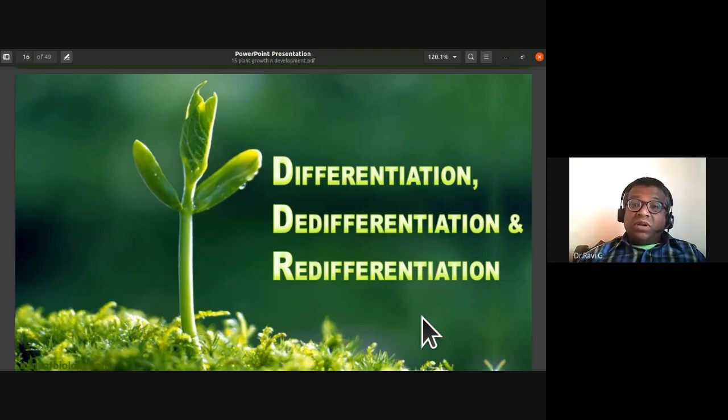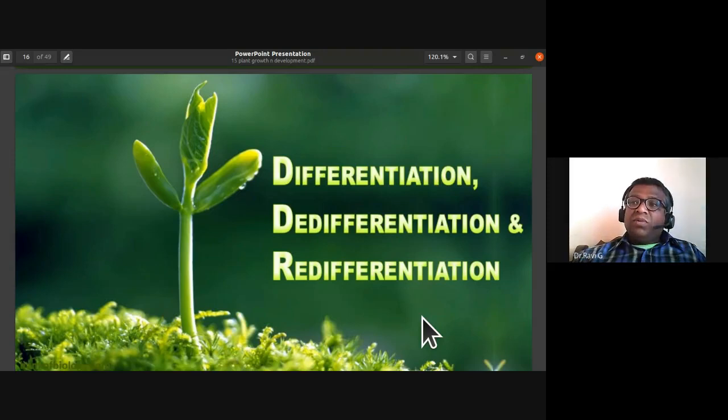So this is what it is. Differentiation: meristematic tissue to permanent tissue; they lose their ability to undergo cell division. De-differentiation: permanent tissue to secondary meristem; there is a regaining of the ability to undergo cell division, especially during secondary growth. And redifferentiation: the secondary meristem which is formed loses its ability to undergo cell division and forms permanent tissue.